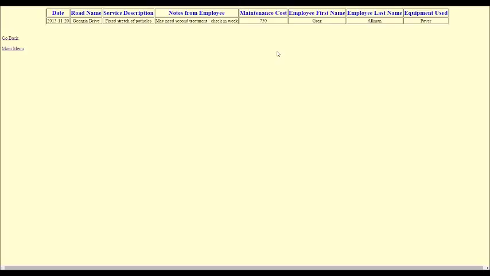And it also shows what equipment was used, which allows them to keep track of how much the equipment's being used and where it's been used and who has been using the equipment, which will also allow them to see that if a complaint comes back that the equipment's been damaged, they can actually go in and look and see when that equipment was last used and the employee who used it.